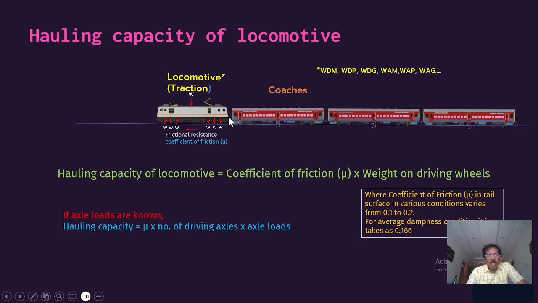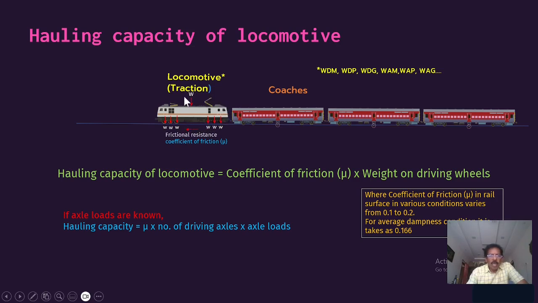Then we have the goods train, that is the wagons loaded with heavy consignments for transporting goods. According to the capacity, the load and the section concerned, the type of locomotive to be used will be decided.